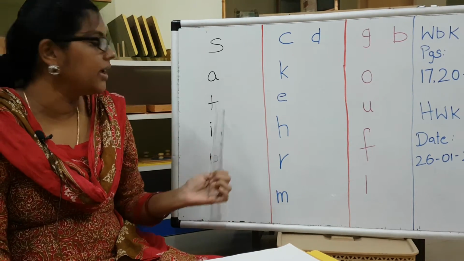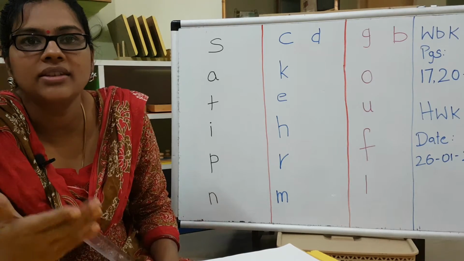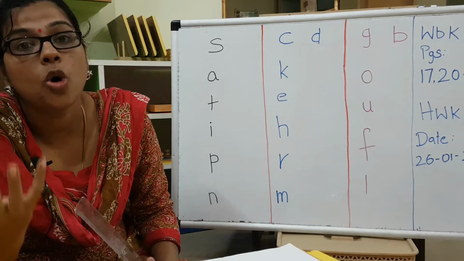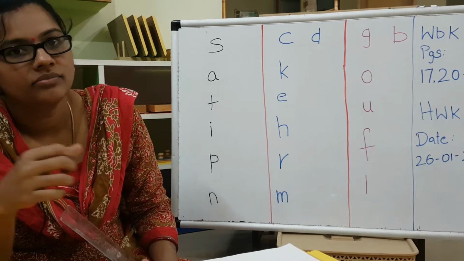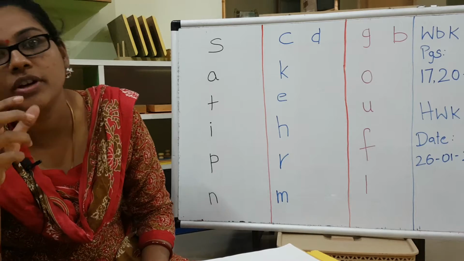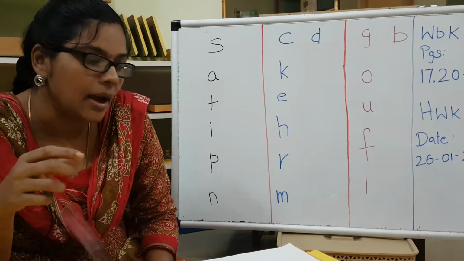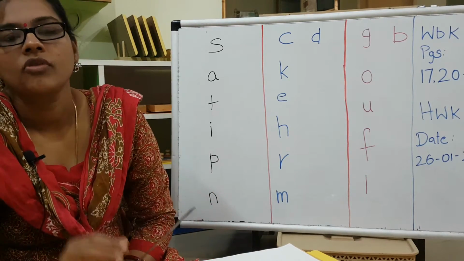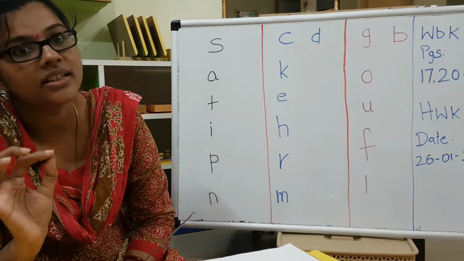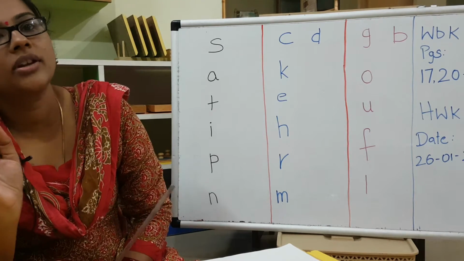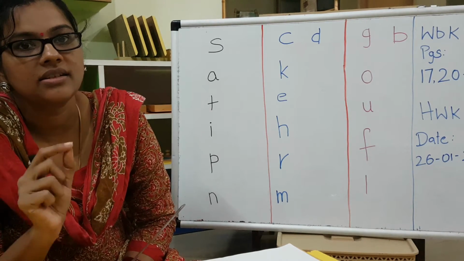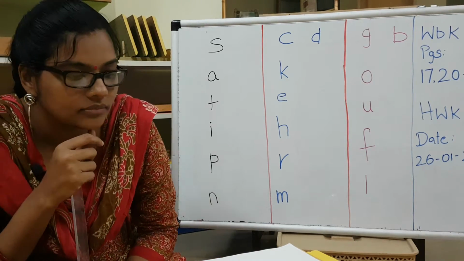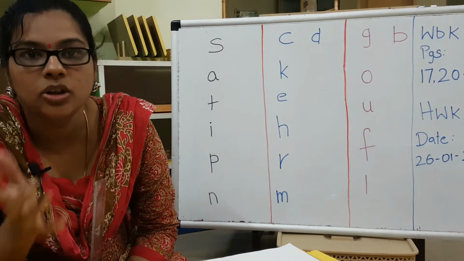Okay? Okay. T. Can you tell me some words in T? Tail, toast, tumbler. You call the tumbler, right, when you drink water. Yes, tumbler. Then you have tent. Okay. T. When I say tent, T is clearly heard in the beginning as well as the end of the word. Tent, tent, t.